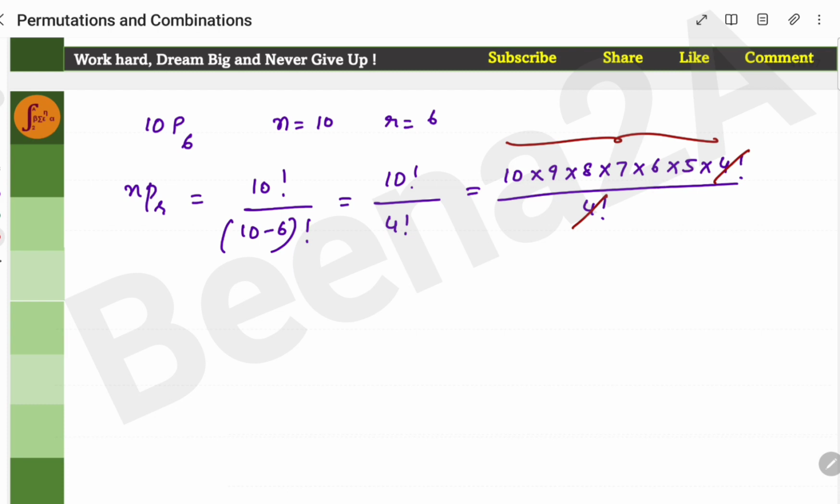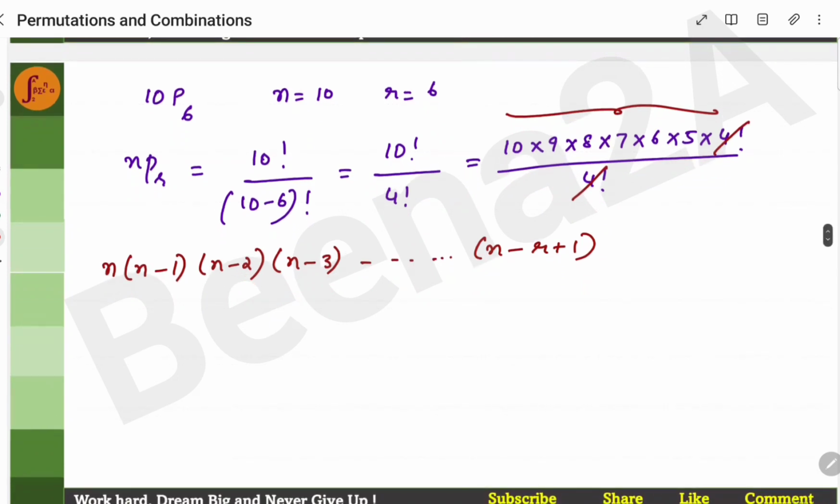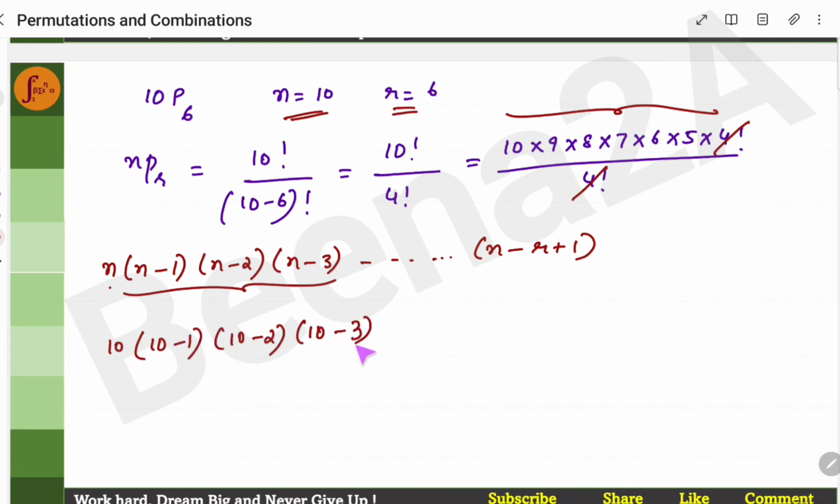Now I can write this in this alternate form: n into n minus 1 into n minus 2 into n minus 3. You should keep on reducing this until n minus r plus 1. Now we'll verify. Here n is equal to 10, r is equal to 6. So let's use this expansion. N is 10, 10 minus 1, 10 minus 2, 10 minus 3.